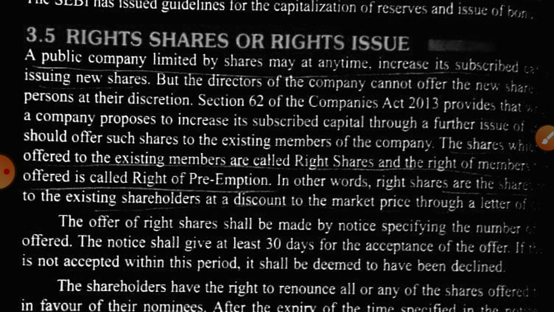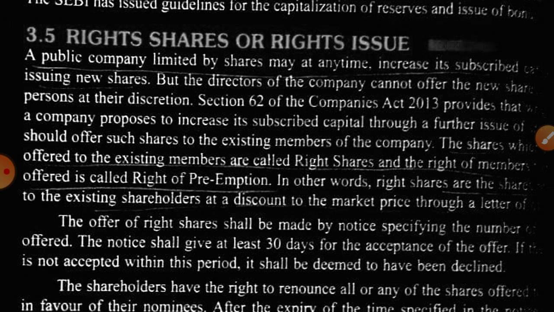So these are the rights of the shareholder. And if the shareholder wants, they can acquire those shares at less cost. And if they don't want to purchase, it's their wish. But in case of bonus shares, the shareholder will get the bonus shares anyhow. Why would they be unwilling? Because bonus shares are free of cost. Right shares are not free of cost, but the benefit is the cost of purchase to the shareholder will be less.